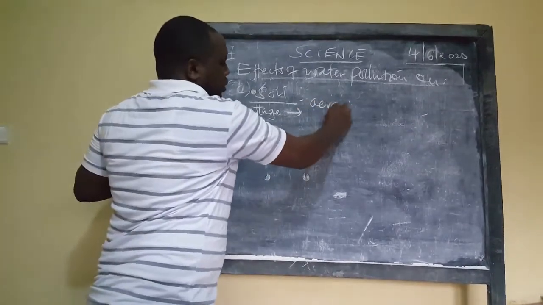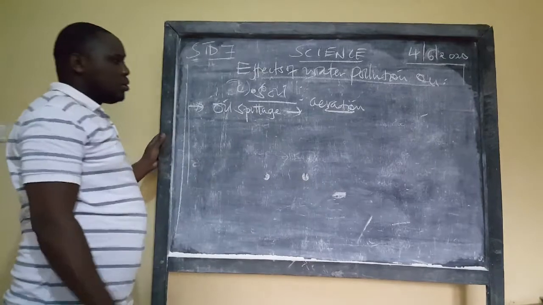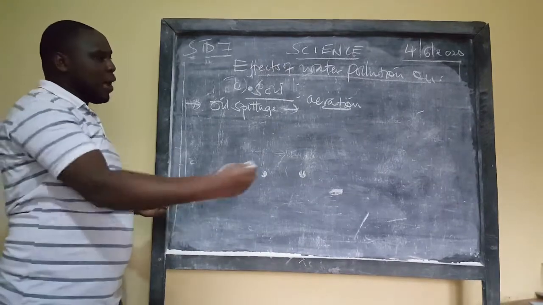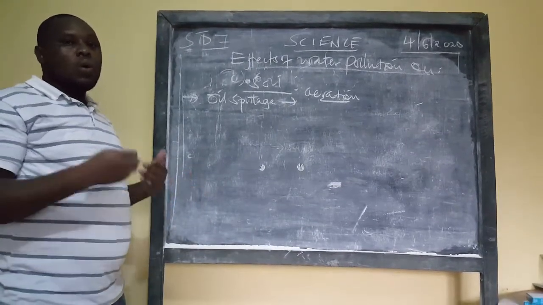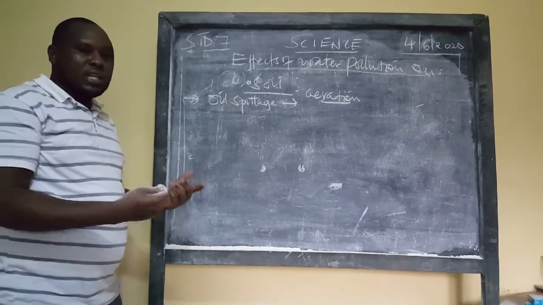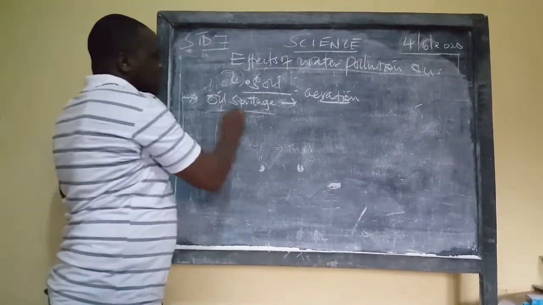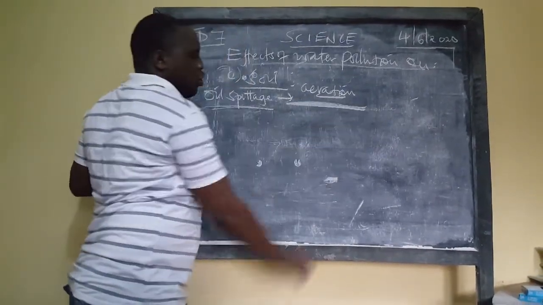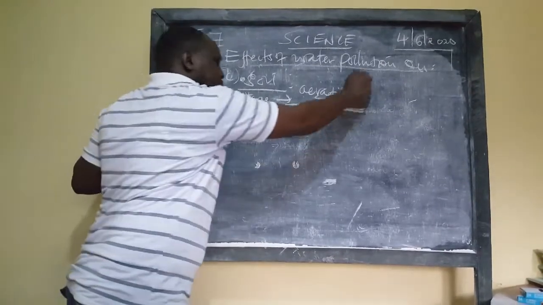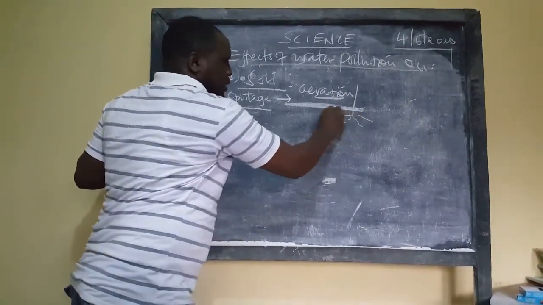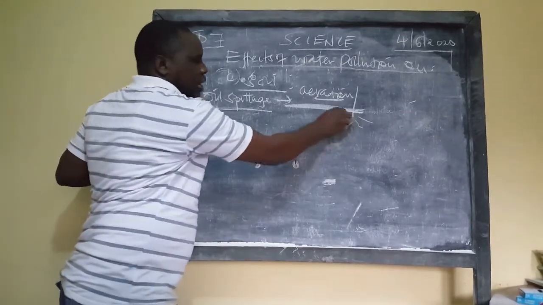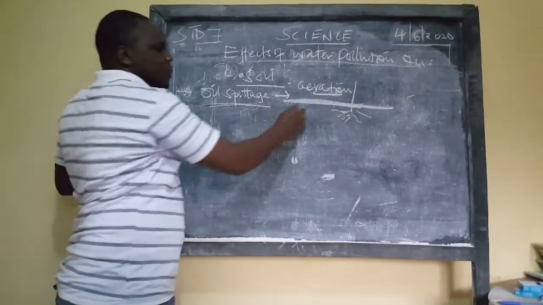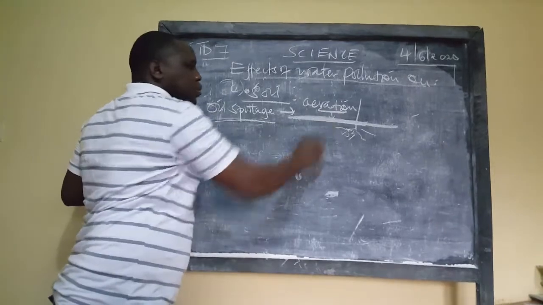This will mean that, remember we talked about aeration. What is aeration? Aeration is a situation where the soil is porous. Porous meaning that it has spaces inside, where even the animals inside the soil can be able to breathe. So once oil spills on soil, it prevents any entry of oxygen into the soil. Meaning that if there is a plant here, a plant must be able to breathe, and it uses these root hairs to breathe. So if oil falls on that particular soil, it also prevents entry of oxygen into the soil.